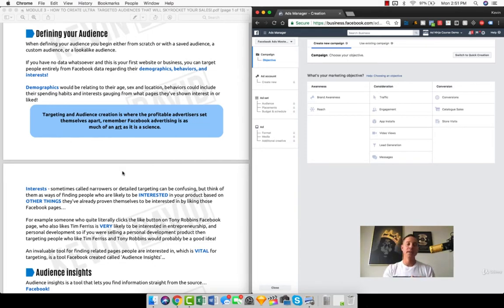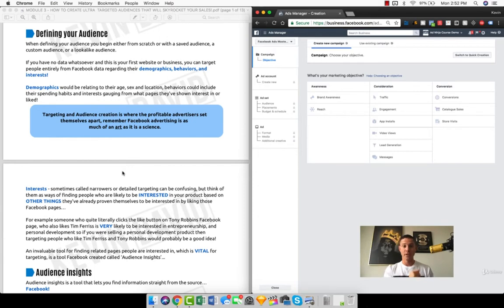The way that I do it is much more efficient and new age and fitting to this era. Because we have so much data available to us, we don't have to try to create these so-called avatars of our perfect customer, because that inherently has a lot of guessing. You have to actually guess about their age, guess about their gender, things like that, when all of the data is there, and you just have to know how to look for it to then define your audience. Targeting and audience creation, guys, is just where the profitable advertisers set themselves apart.